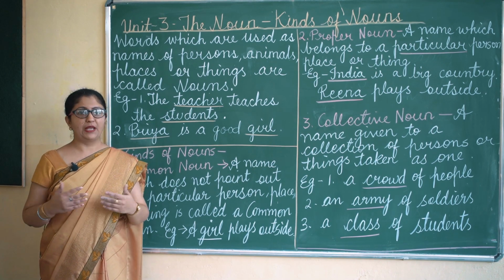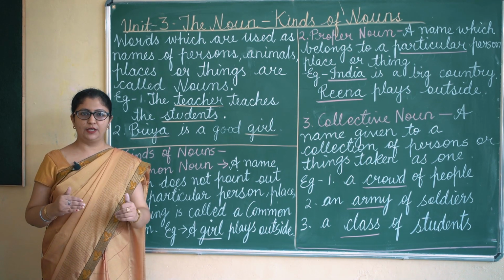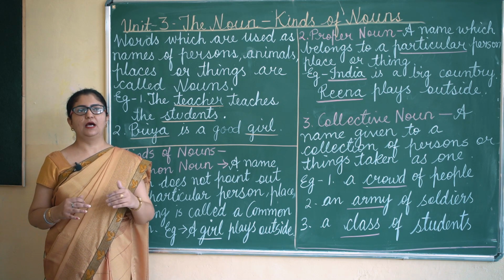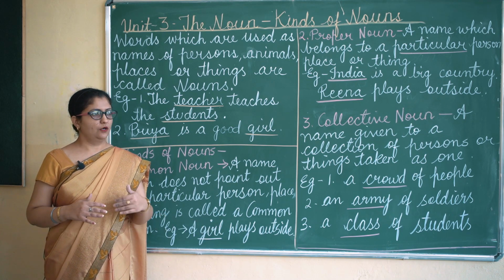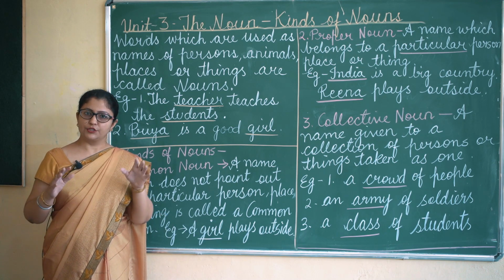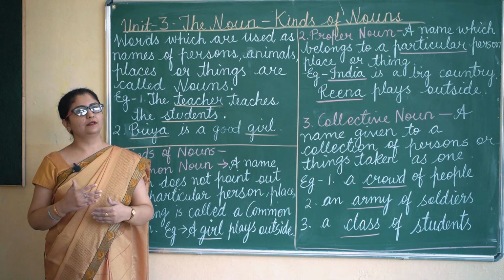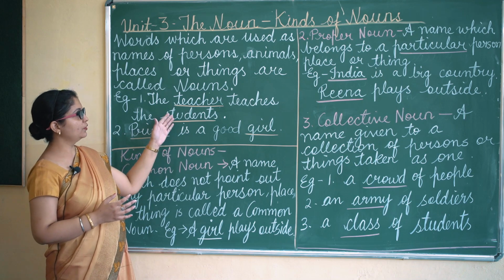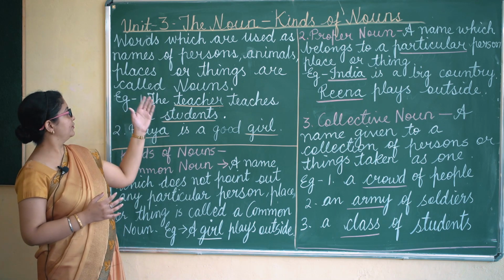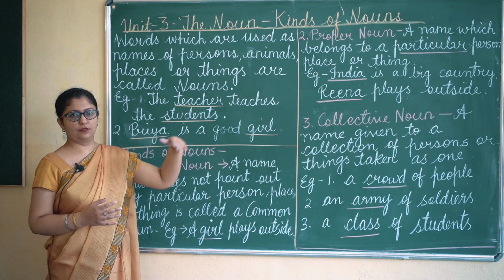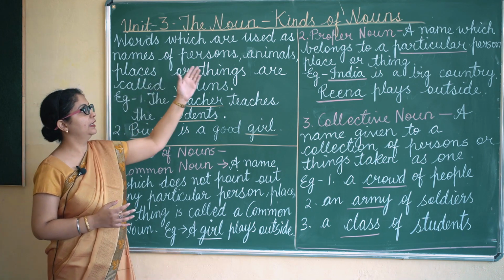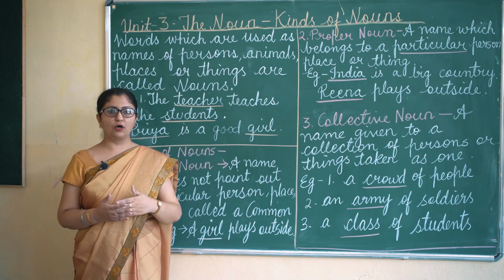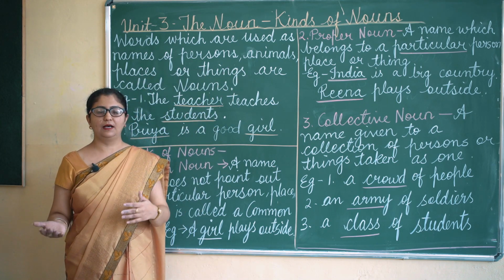Then if you see places, like if I say I live in a city. Now which city? I live in Jabalpur. So this is also a noun because a name has been given to a city. Like we have things, I have told you, then places, then we have animals: dog, cat, tiger, lion.